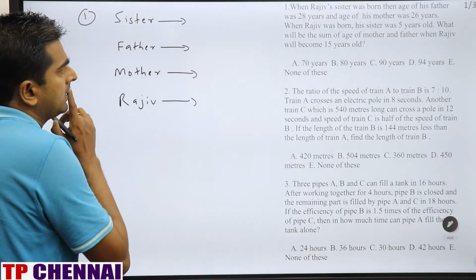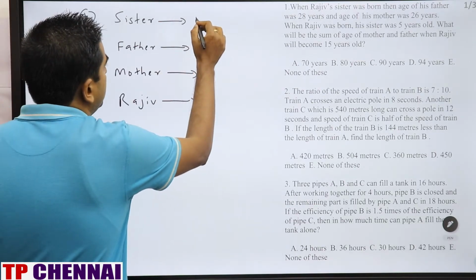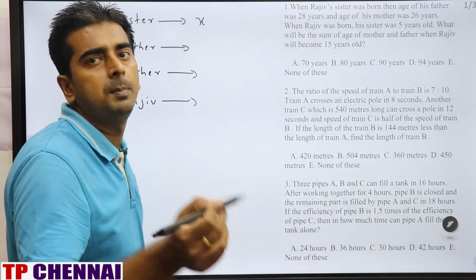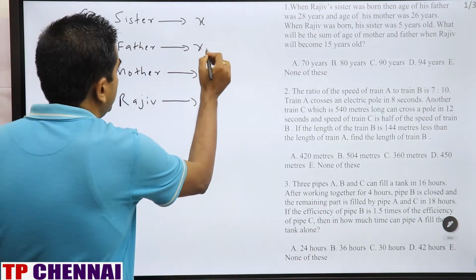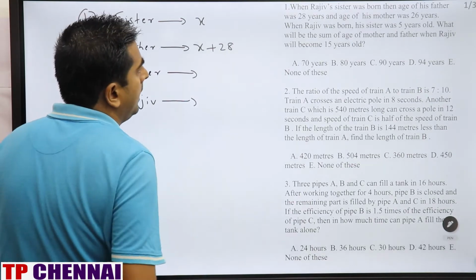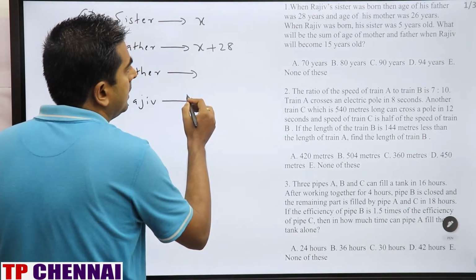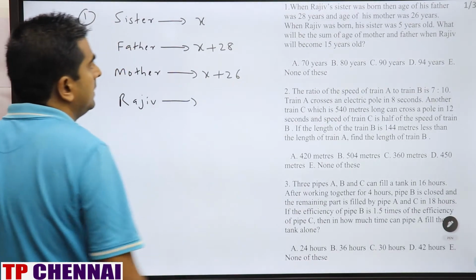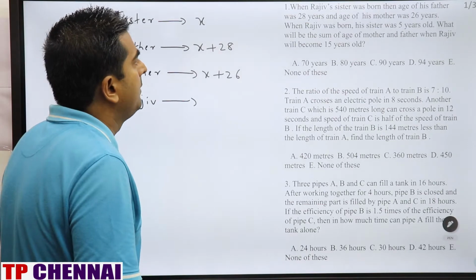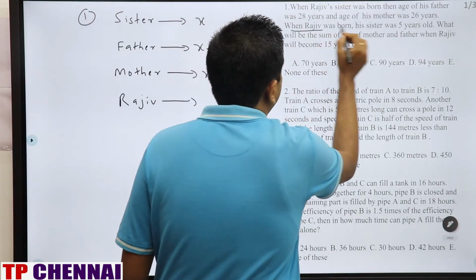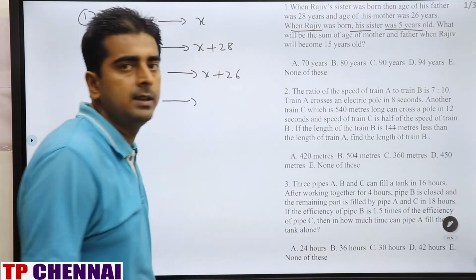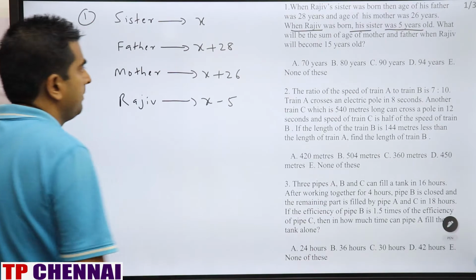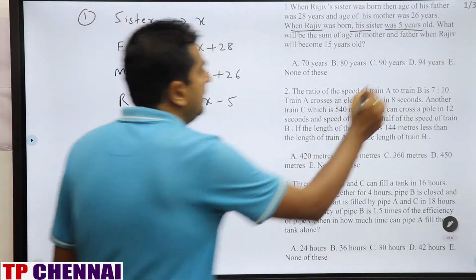When Rajiv's sister was born, that means if Rajiv's sister is X years, the age of his father was 28 years, so father will be X plus 28. And the age of his mother was 26 years, that means X plus 26. And when Rajiv was born, his sister was 5 years old. That means Rajiv will be 5 years younger, X minus 5.